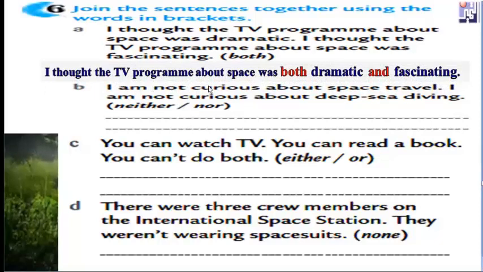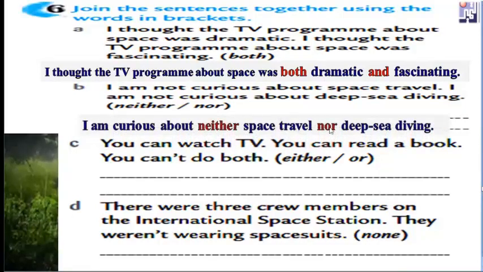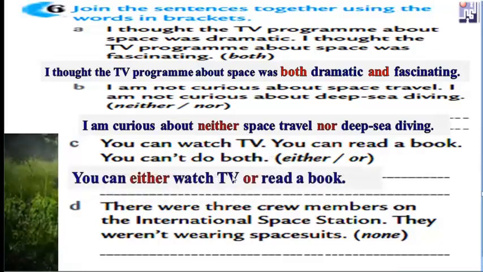Neither nor: I am not curious about space travel. I am not curious about deep sea diving. Take care, neither nor. Neither space travel nor deep sea diving. You can watch TV, you can read a book, you can do both, either or. So here we can say you can either watch TV or read a book.